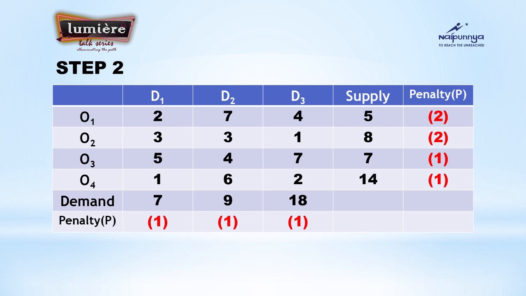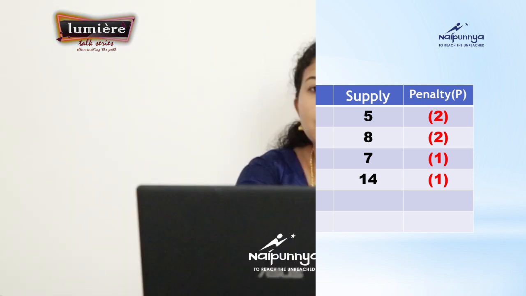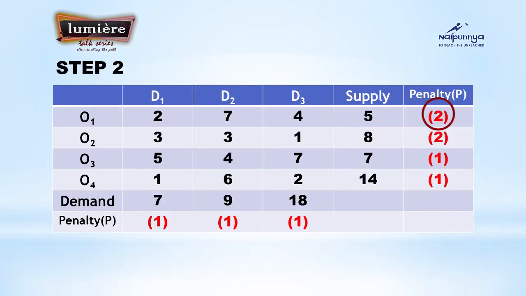Next, what you have to do here is select the highest penalty. That means we have 7 penalties now together, rows and columns. Among these penalties, select the highest. Which is the highest? Yes, 2 is the highest, but it's coming under 2 places. In the first row, we are applying the least cost method now. If we are selecting the first row, which is the least over there? Yes, the elements present in the first row are 2, 7 and 4. The least element is 2.